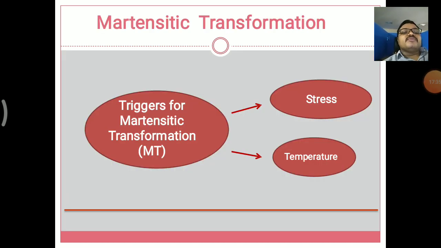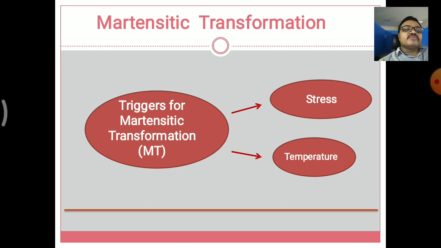Next we are going to see the martensitic transformations, one of the major transformations in the shape memory alloys. First one is the martensitic transformation, second one is the austenitic transformation. These martensitic transformations are triggered by two basic types of transformations here. First one is the stress transformation, second one is the temperature transformation.